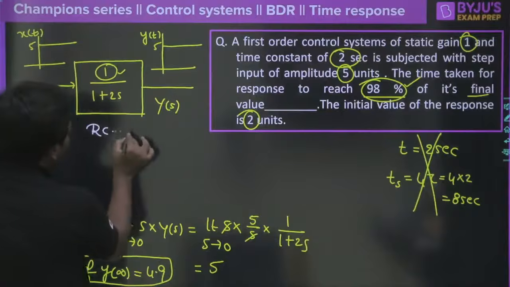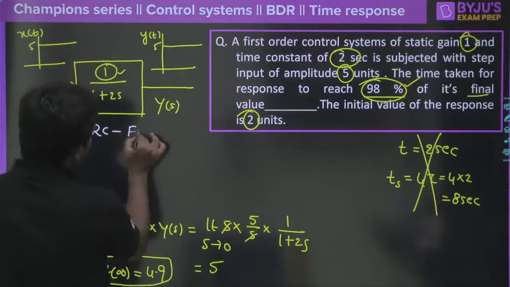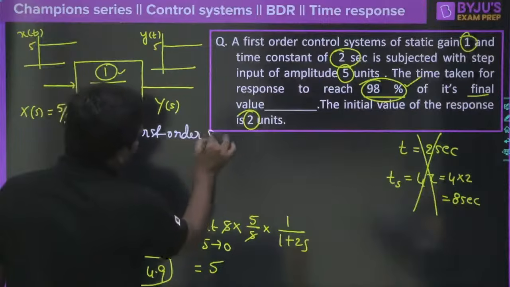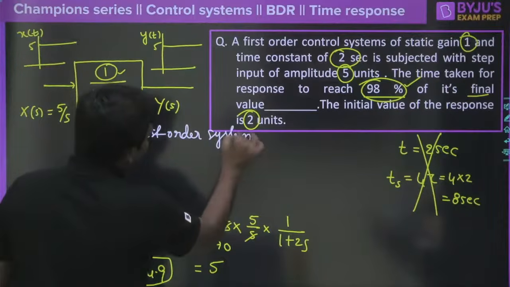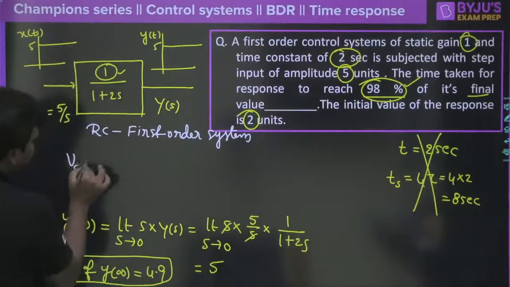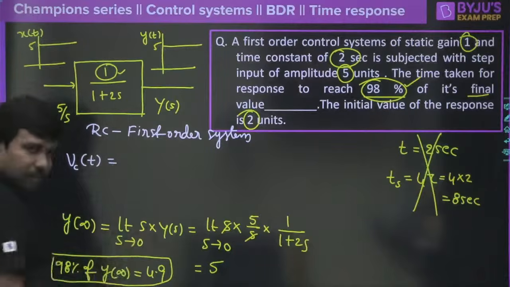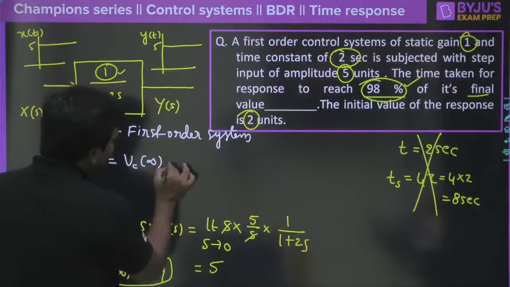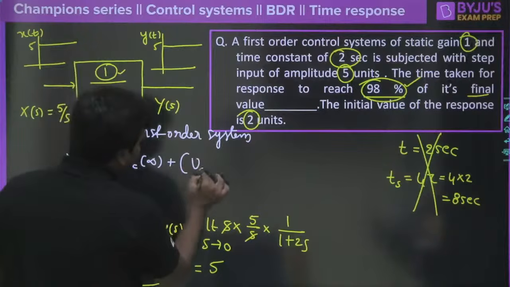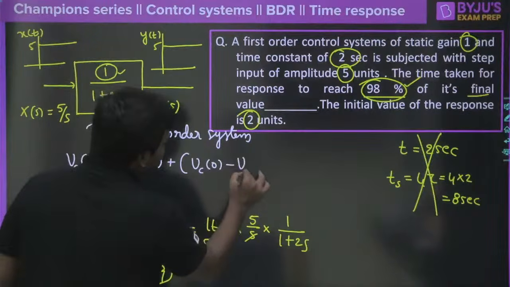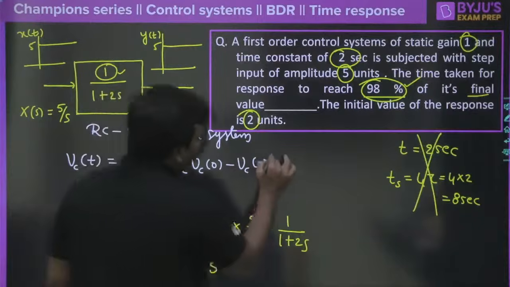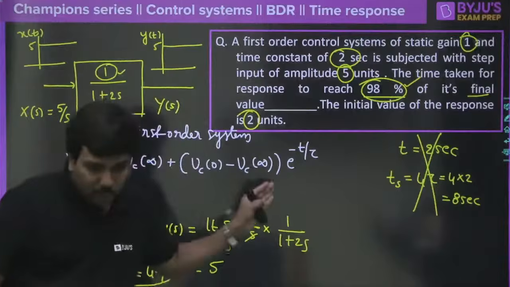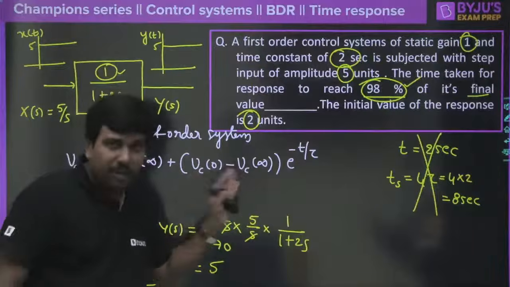So with the initial condition, you will write Vc of infinity plus Vc of 0 minus Vc of infinity, whole into e power minus t by tau. Correct? This is what exactly we do.